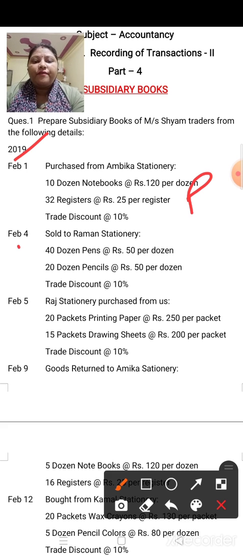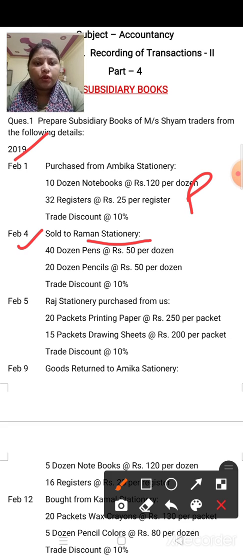Now come to Feb 4. Feb 4, sold to Raman Stationery. Again the transaction of stationery, and here it is not mentioned whether it is cash or credit, so you have to take it as credit. The second condition is that it is a business of stationery, so you have to take this transaction. Now in which book?